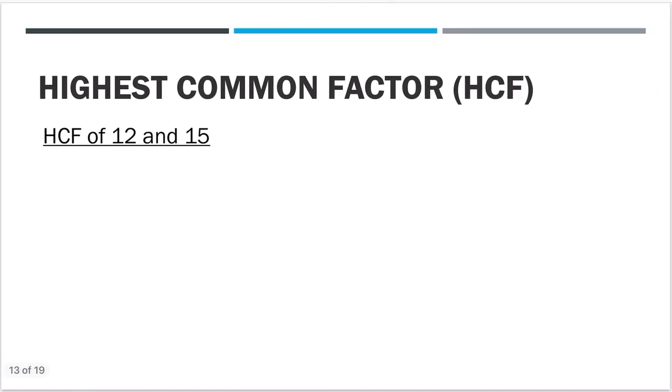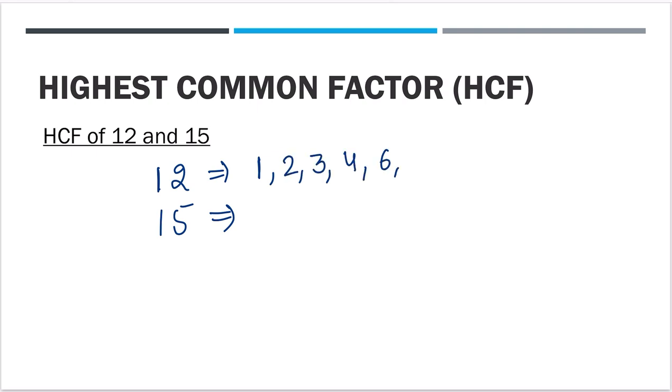Now moving on. Let's understand what a highest common factor is. They will give you two numbers and ask you what is the highest common factor of these numbers, right? Now, 12 and 15 are two numbers, and they are going to ask you the highest common factor. What are the factors of 12? If you do it by the prime factorization method, you will check 1, 2, 3, 4, 6 and 12. I hope you understand these are the factors of 12, meaning 12 is divisible by these numbers.